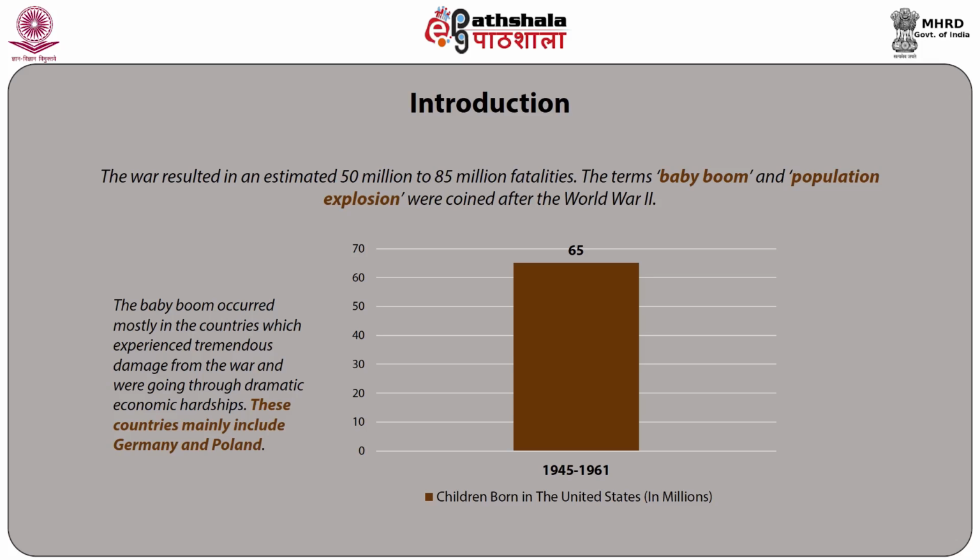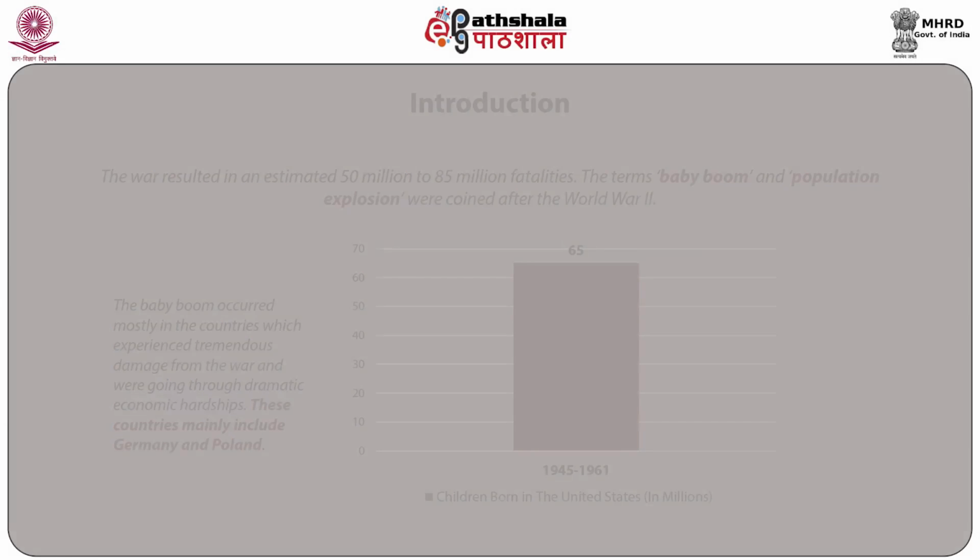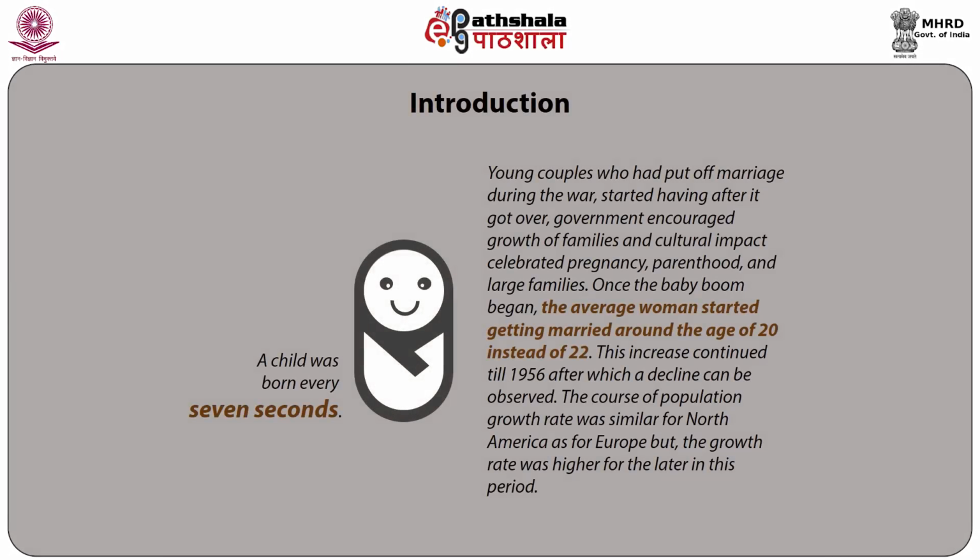From 1945 to 1961, more than 65 million children were born in the United States. A child was born every 7 seconds. Young couples who had put off marriage during the war started having children after it got over. Government encouraged growth of families, and cultural impact celebrated pregnancy, parenthood, and large families.